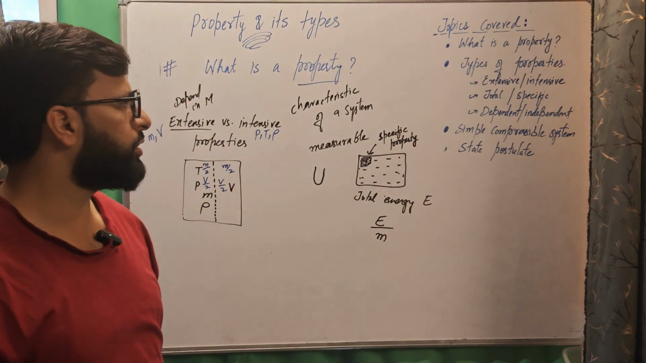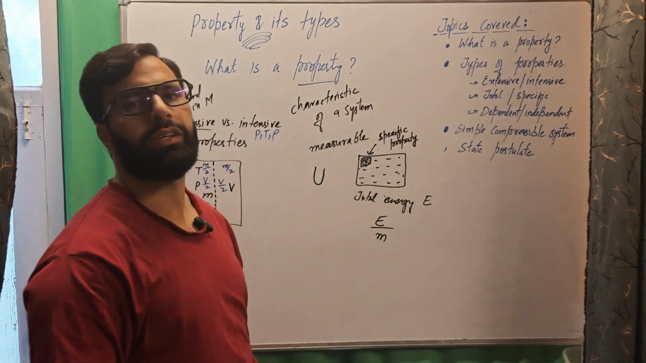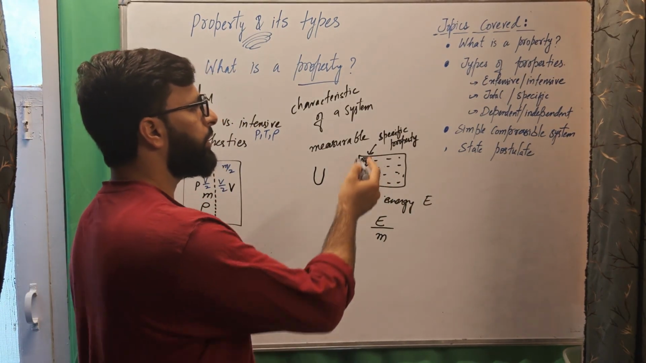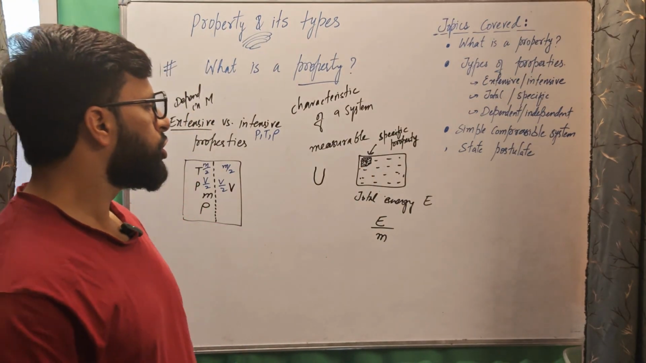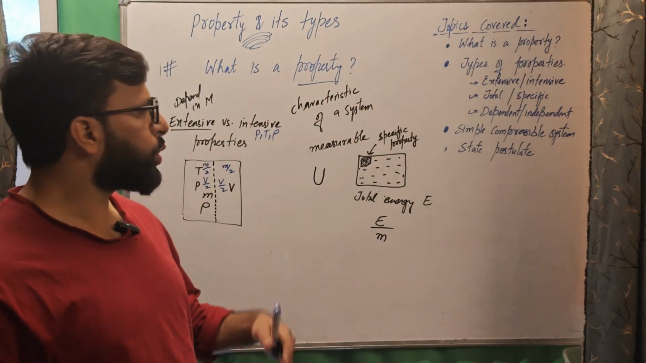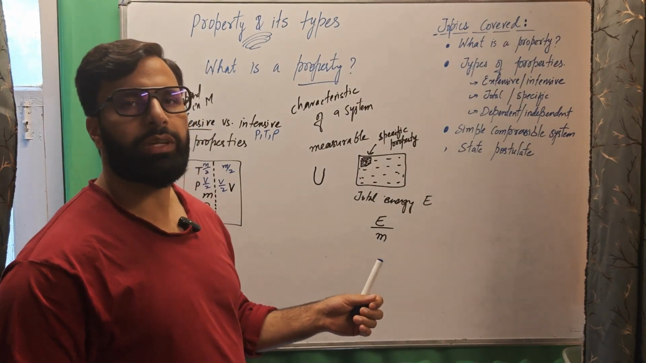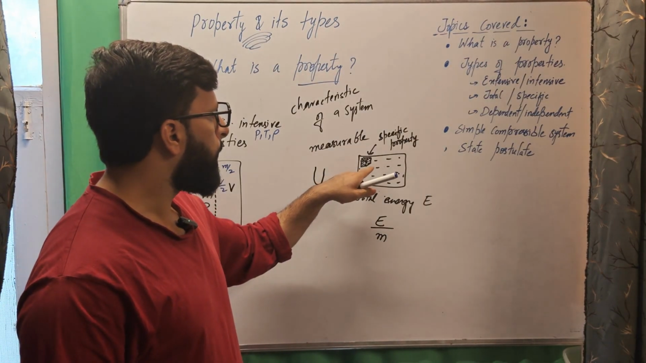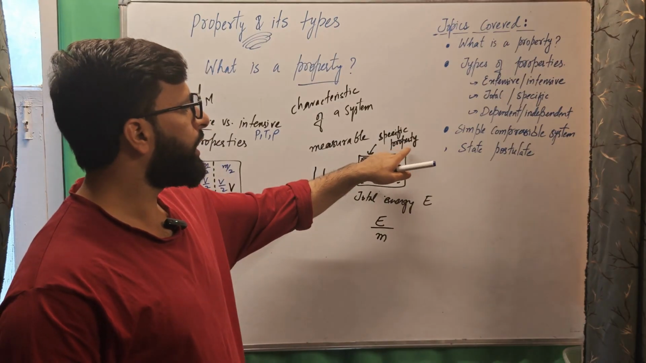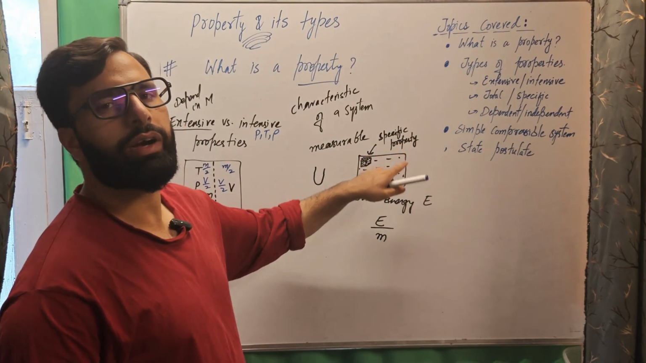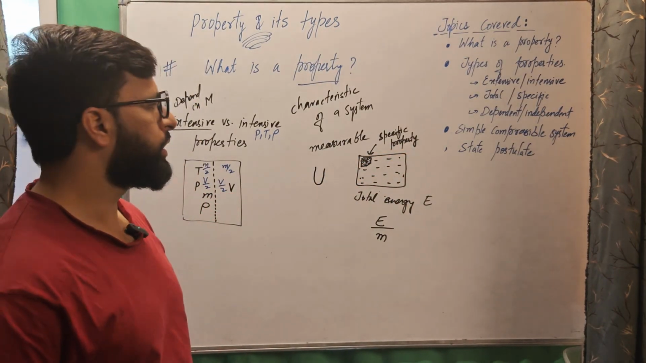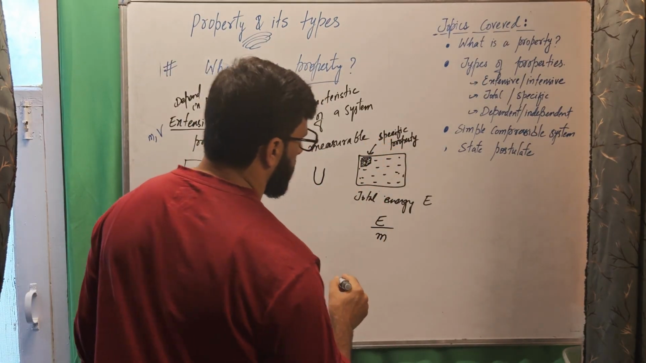Whether it's internal energy, it is called specific internal energy. If we are talking about enthalpy, it will be specific enthalpy. So total property means the total value of that property for the system, and specific property means the total value of that property of the system divided by the total mass. So that is the specific property.